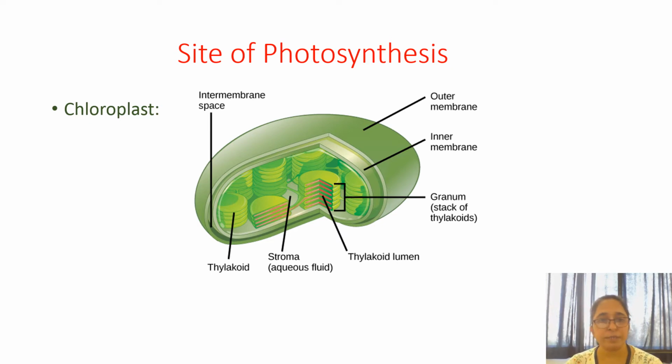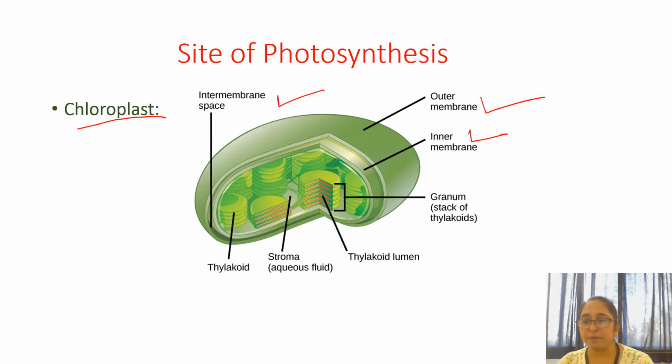So here you can see, even in the diagram given in your book, that the chloroplast has a double membrane structure. That is the outer membrane, this one is the inner membrane, then the intermembrane space in between the outer and the inner one. Here you can see a few more labels: the thylakoid, thylakoid lumen and the stroma.